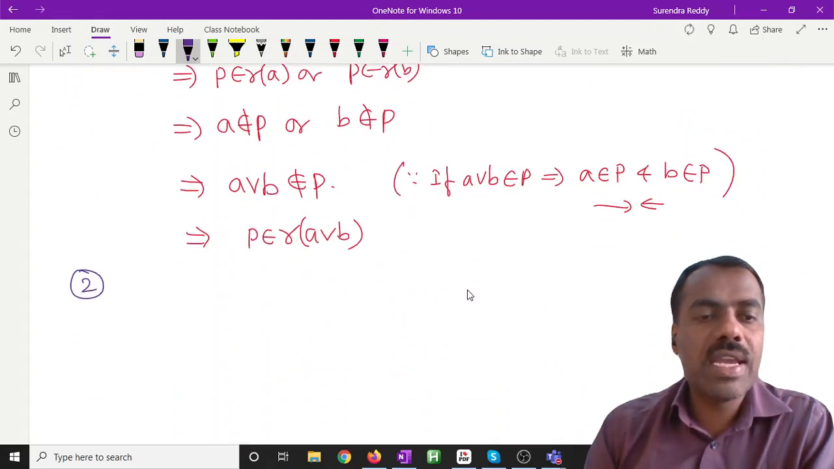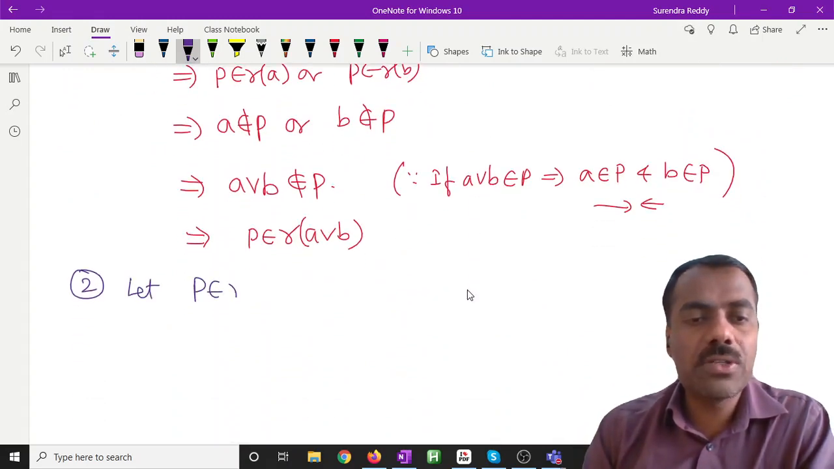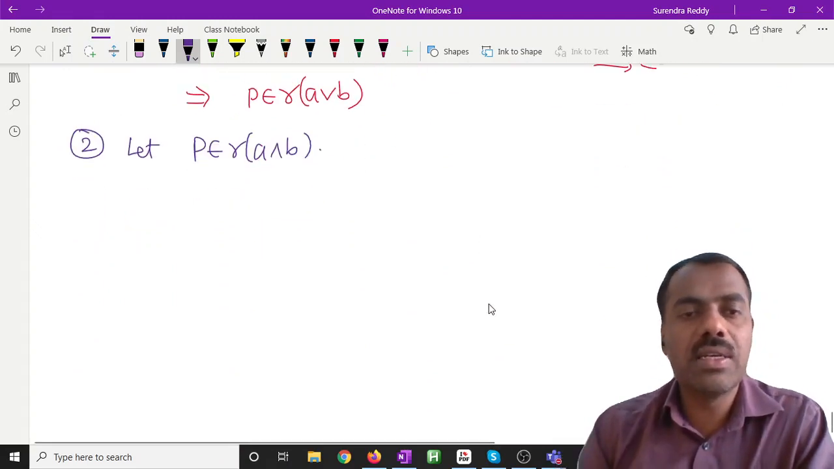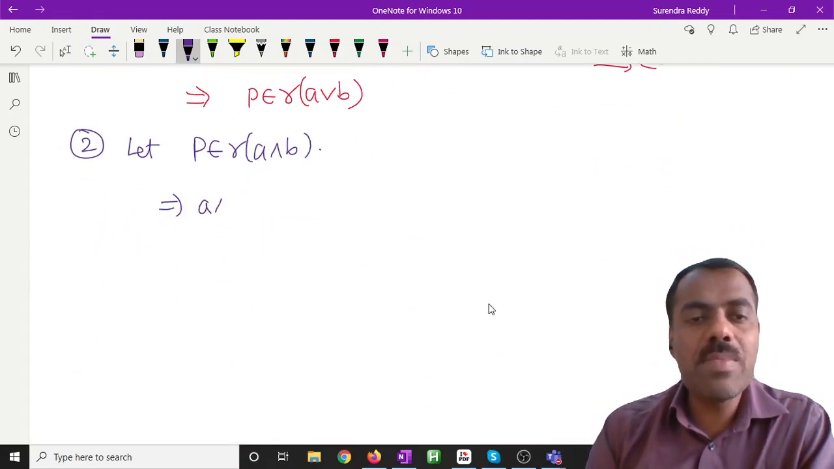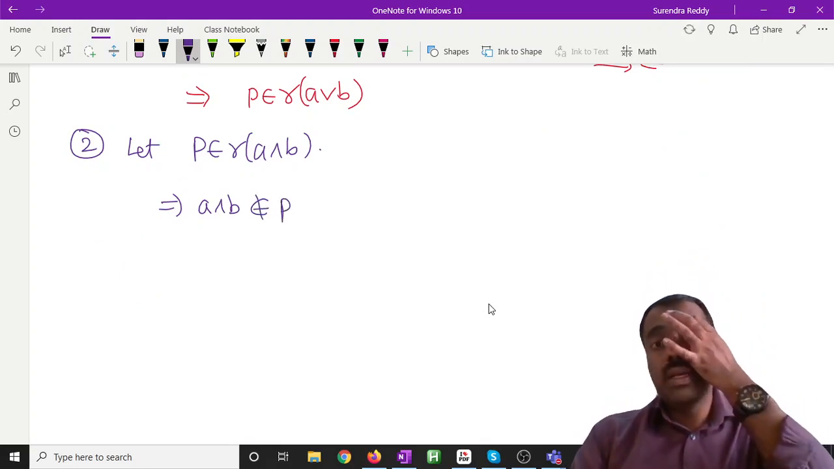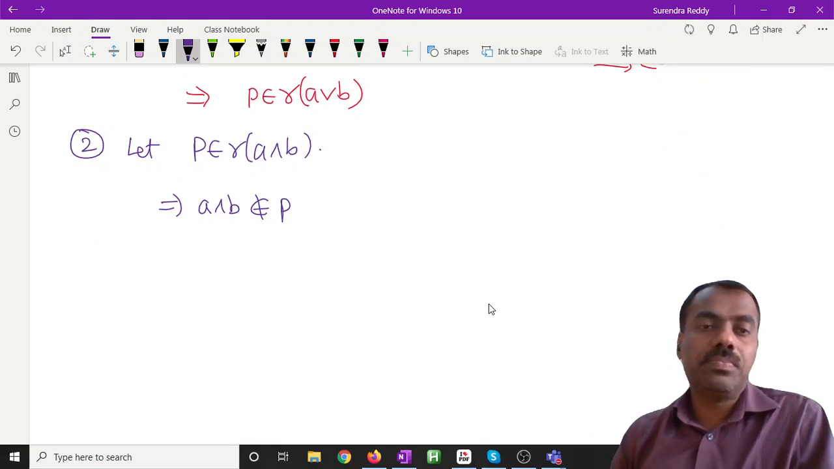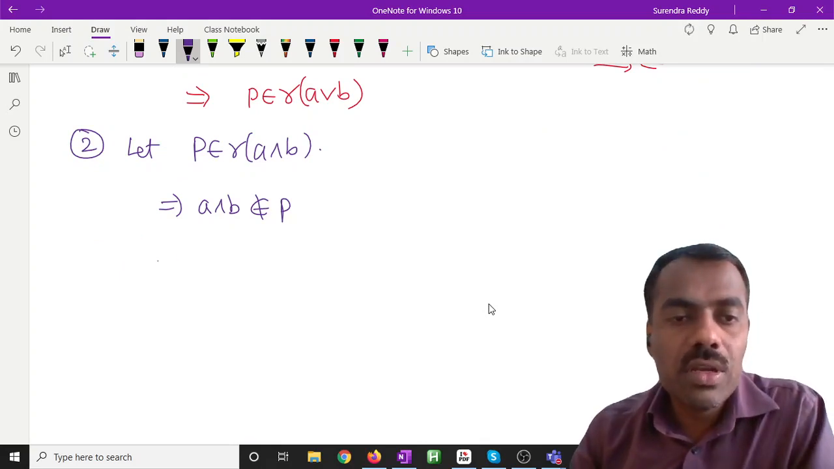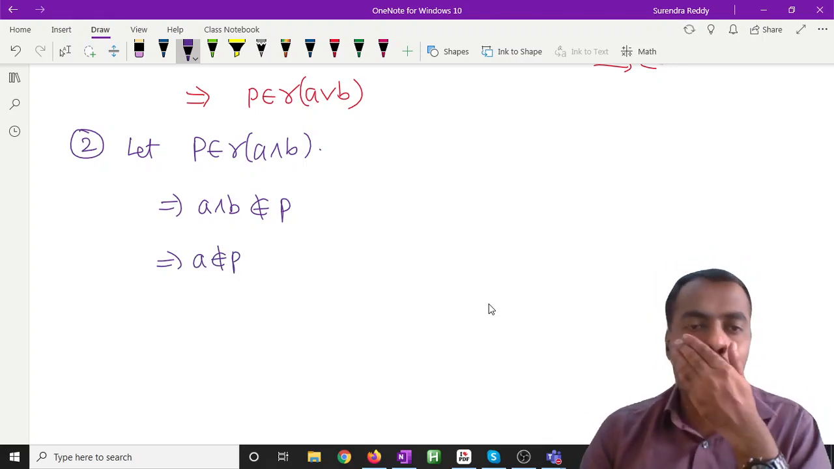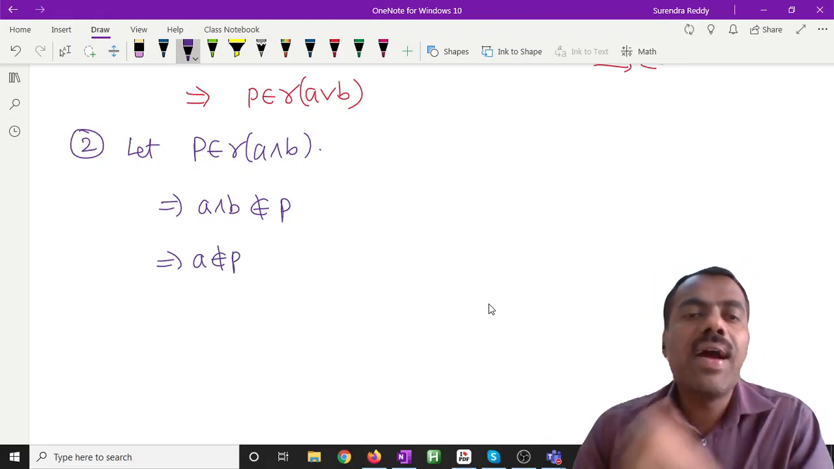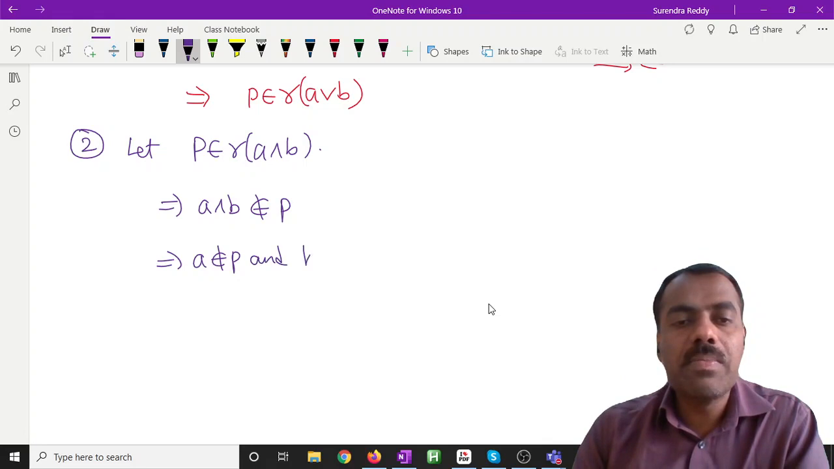Okay. So again, let P belong to R of A meet B. What is the meaning of this? This implies A meet B is not in P. Okay. Then what can we claim? This implies A is not in P, and B is not in P. Why?